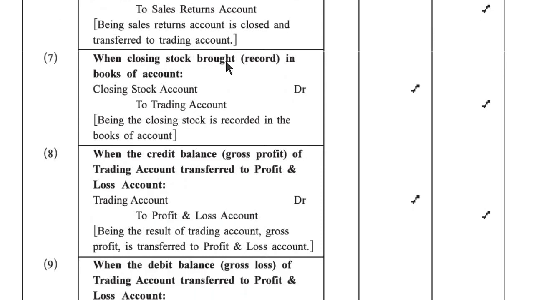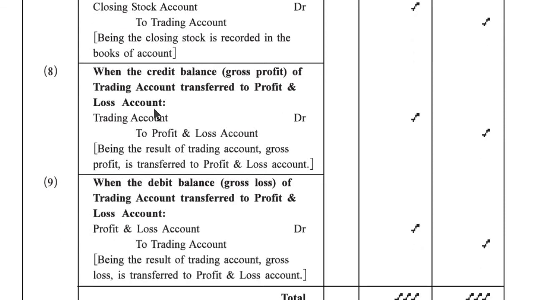When closing stock is brought on record in the books of account, closing stock account debit to trading account, being closing stock is recorded in the books of account. When the credit balance, gross profit, of trading account is transferred to profit and loss account, trading account debit to profit and loss account, being the result of trading account, gross profit is transferred to profit and loss account.